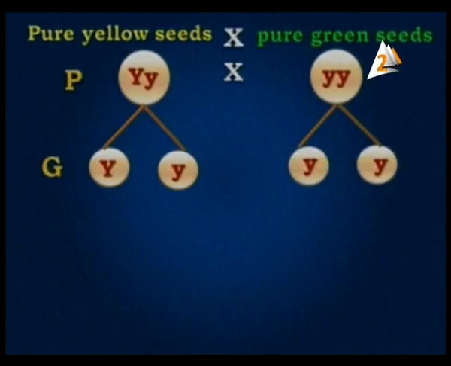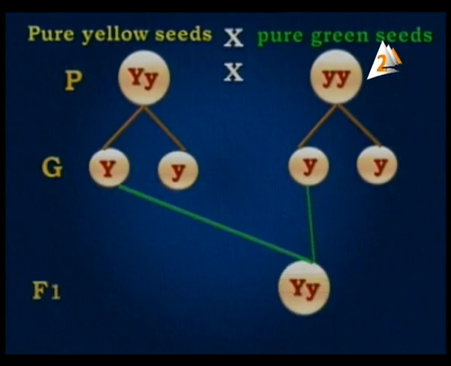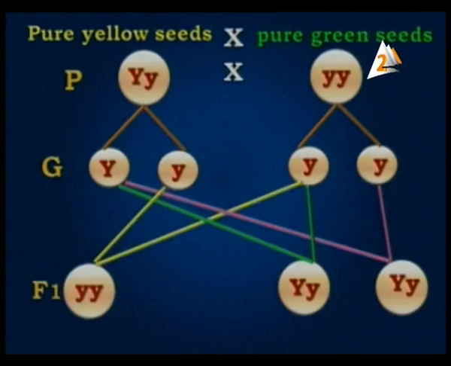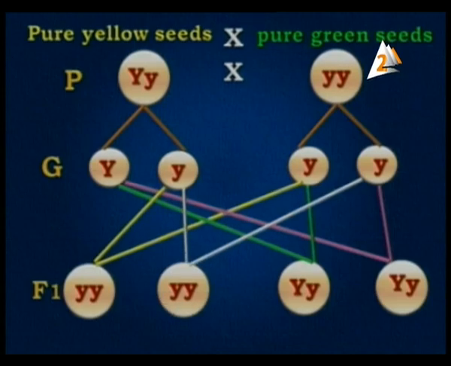So we have three Y small. It is very clear that green seeds will appear in large number. In the first generation F1, we have Y capital Y small, Y capital Y small, Y small Y small, and Y small Y small.